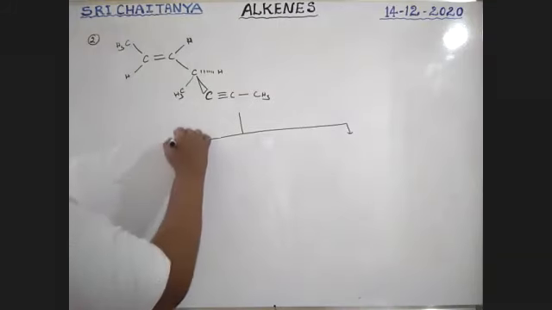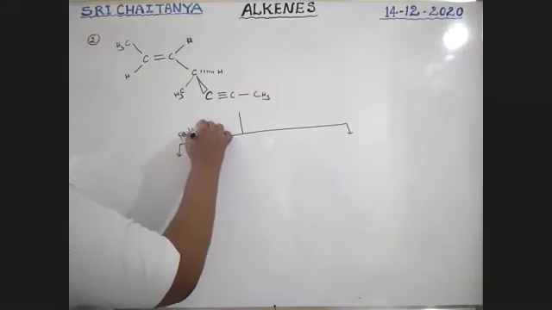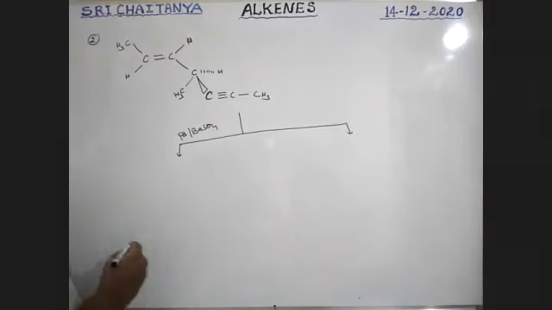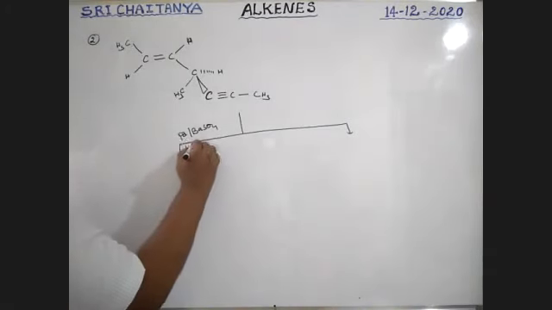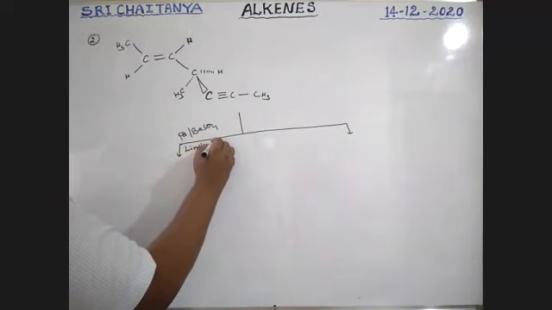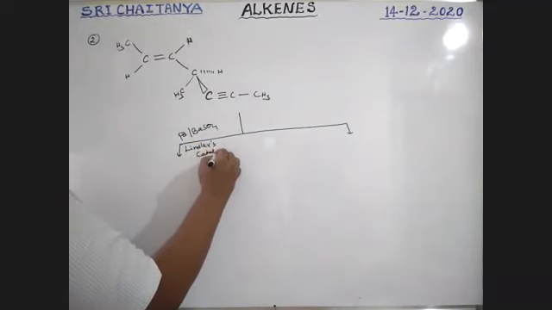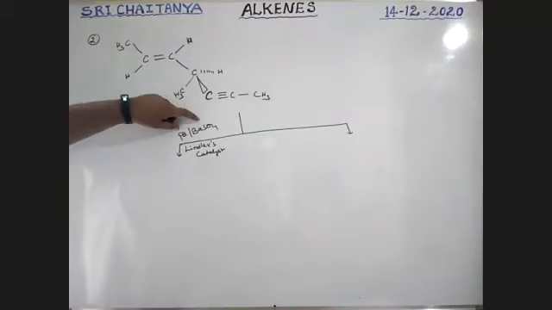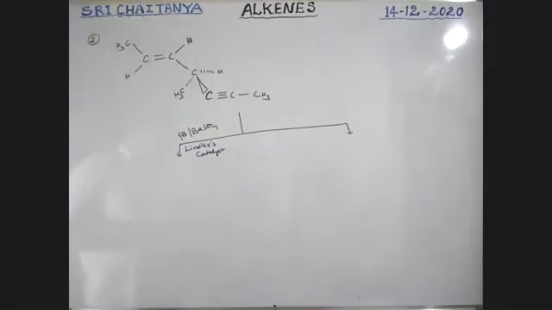Now to this, first I am using palladium on barium sulfate, which is nothing but Lindlar's catalyst. With Lindlar's catalyst, our answer is cis, boys. Very, very important.